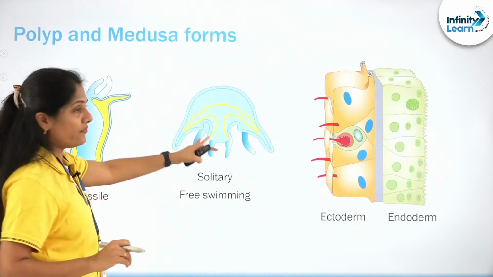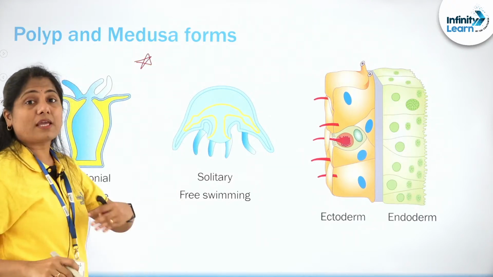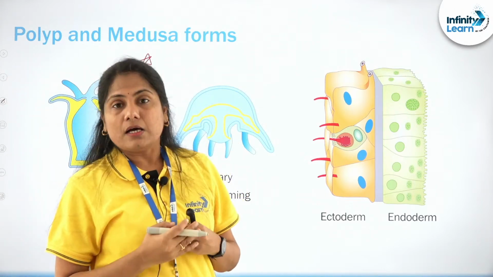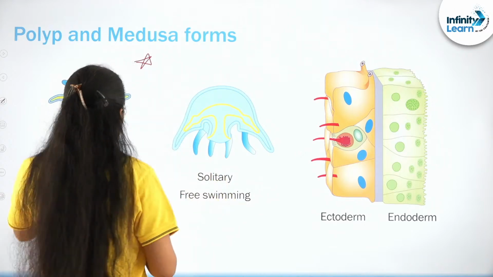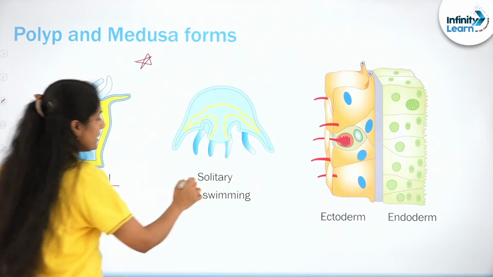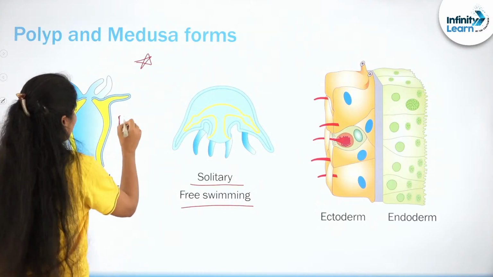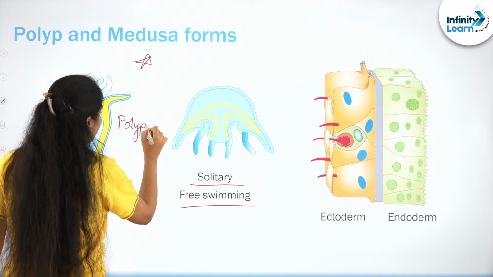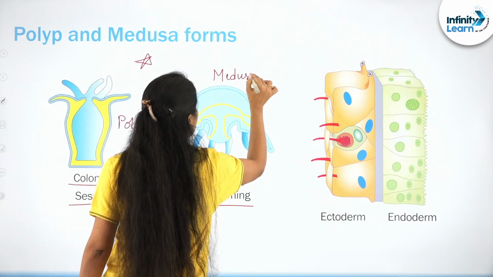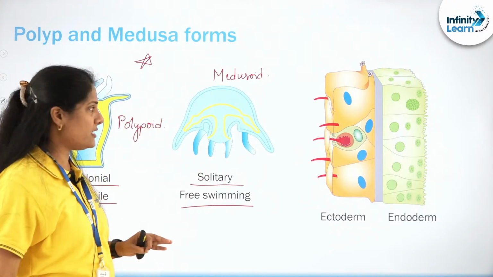So they are exhibiting different forms. Now this is very, very important, right? These are organisms which are exhibiting different forms. Polymorphism is something that we learn in this particular phylum. Of this, the cylindrical form is colonial and sessile, not moving. The umbrella form is solitary and free swimming. We are referring to these forms as the polypoid form, and this is the medusoid form. So polymorphism is a very, very important feature of these organisms.